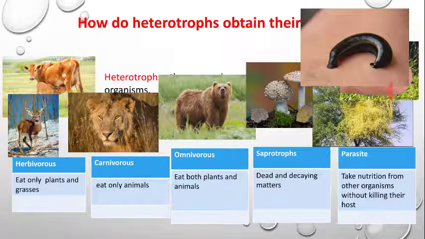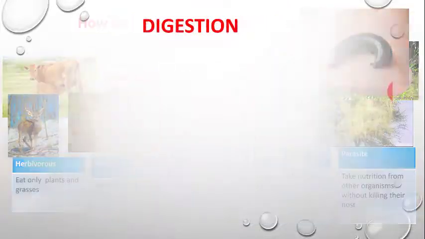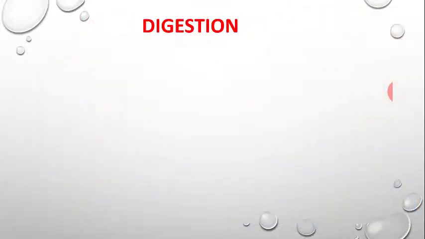So here we have understood that heterotrophs can be grouped in certain major groups such as herbivorous, which eat only plants; carnivorous, which eat only animals; omnivorous, which eat both animals and plants; saprotrophs, which eat dead and decaying matter; and parasites, which take nutrition from other organisms without killing their host. So this is important. Now we learn about digestion.